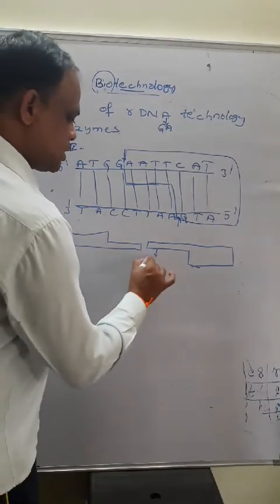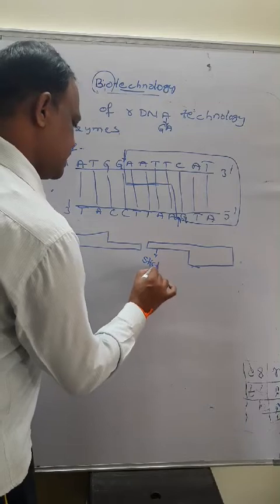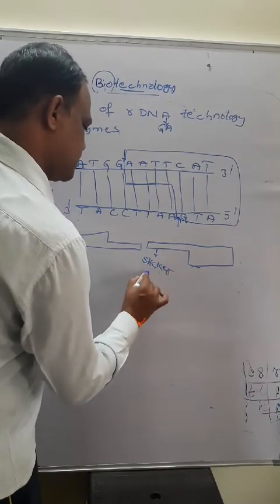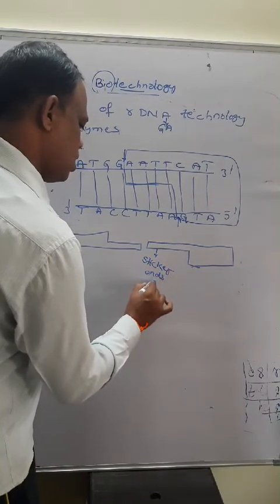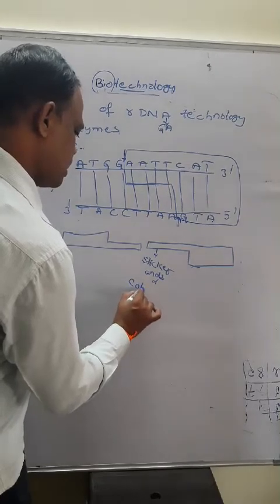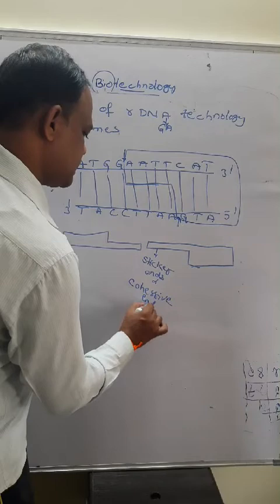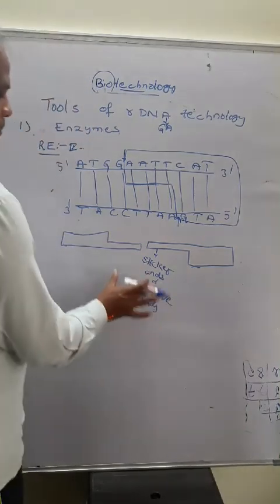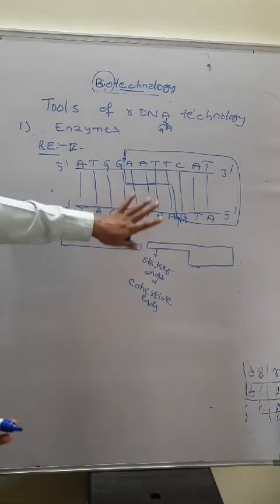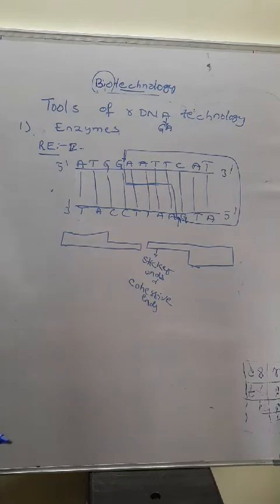These ends are called sticky ends, or cohesive ends.